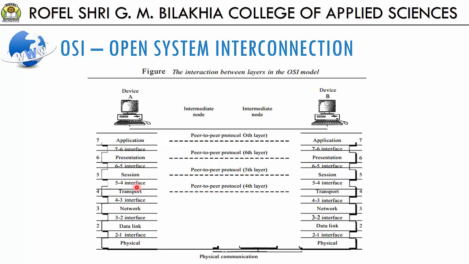Now, layers 5, 6 and 7, that is the session layer, presentation layer and application layer, can be seen as the user support layers. And the middle layer, that is layer 4, the transport layer, links the two subgroups and ensures that what the lower layers have transmitted can be used by the upper layers, right? Now the upper layers of the OSI model are almost always implemented in software. Lower layers are a combination of hardware and software, except for the physical layer, which is mostly hardware.